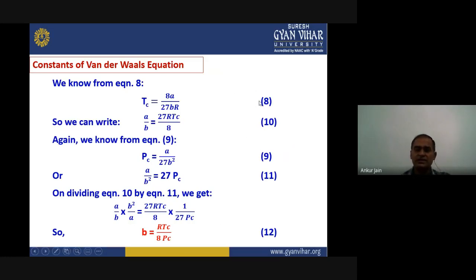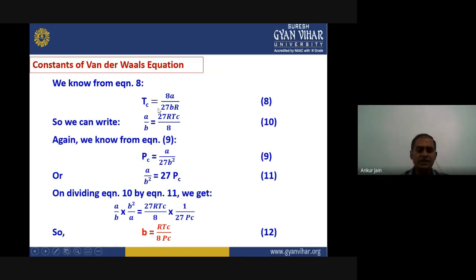We have mentioned this equation from the back. Now again, the second critical constant we know, Pc, equals a upon 27 b square. We can write it again, a upon b square equals 27 Pc. Now we have two values, a upon b and a upon b square.